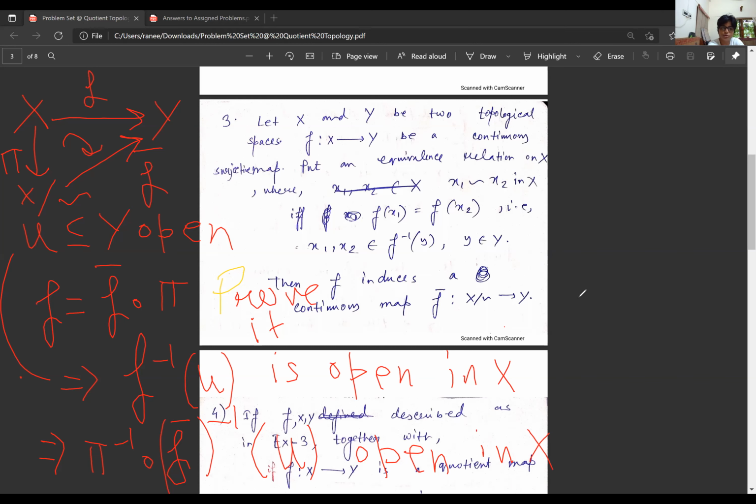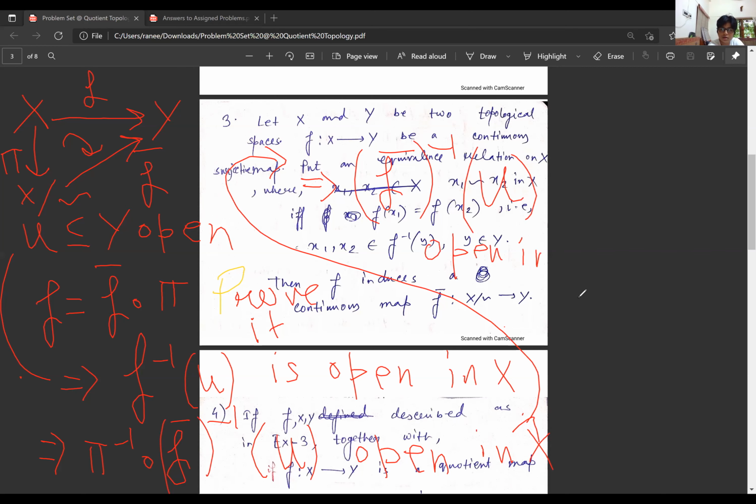I'm sorry, next time I'll probably use the whiteboard. So this implies that f bar inverse of U is open in X mod the equivalence relation, right? So it means the map f bar is continuous.